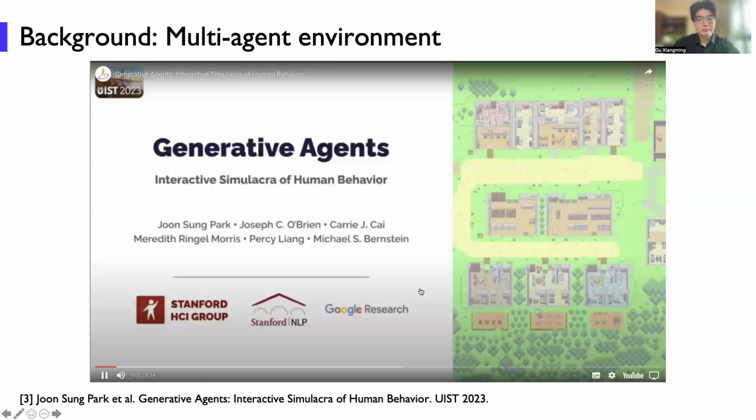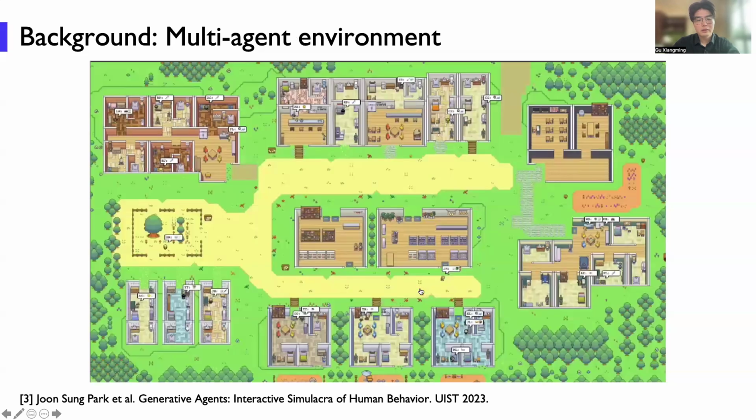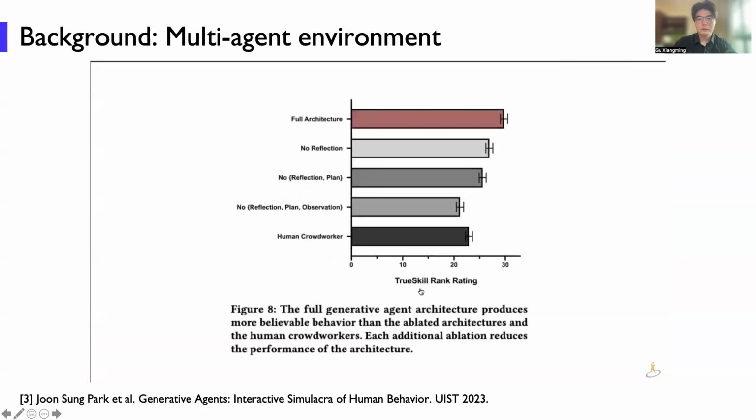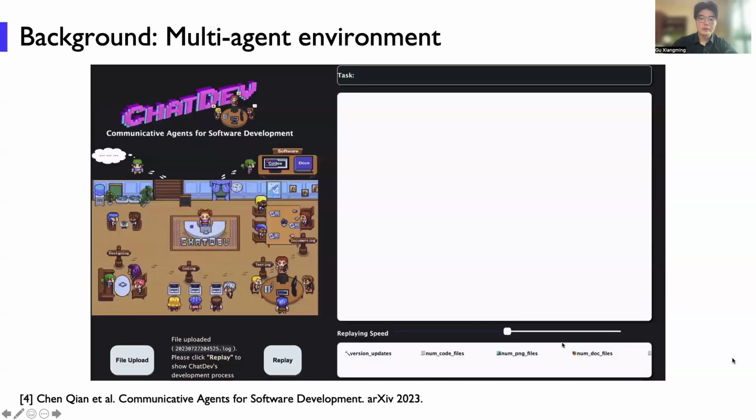How might we create an artificial society that reflects human behavior? In our paper, we introduced generative agents, software agents that simulate believable human behavior. To demonstrate, we instantiated 25 generative agents to populate a game town inspired by The Sims. In it, these agents wake up in the morning, cook breakfast, and head to work. They socialize and reflect on their past as they plan for the future. To enable generative agents, we contribute an architecture that extends a large language model to store and make sense of the agent's experiences. Our evaluation shows that these agents are believable simulacra of human behavior.